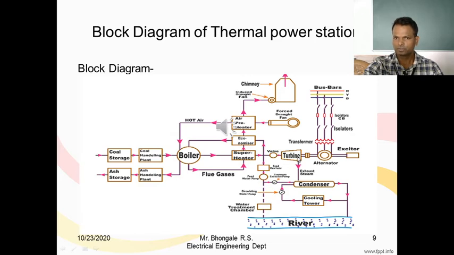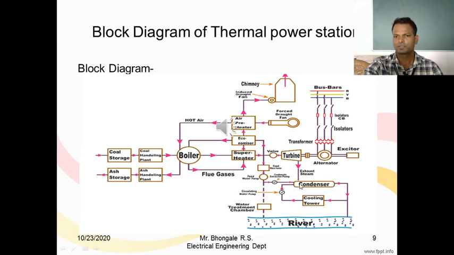So the steam exhausted from the steam turbine, which has high pressure, is released into the condenser, and the condenser performs the condensation process, meaning it converts that exhaust steam into water, and this water is again fed to the boiler. In the condenser, basically surface condensers are used.